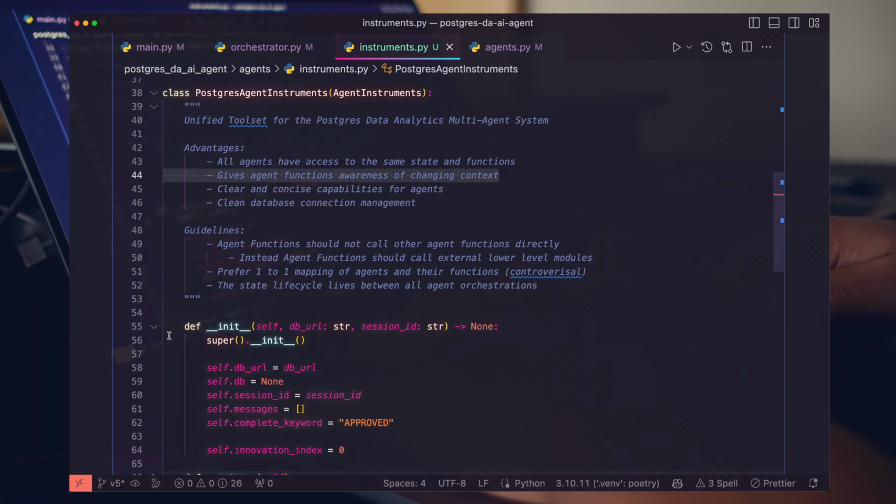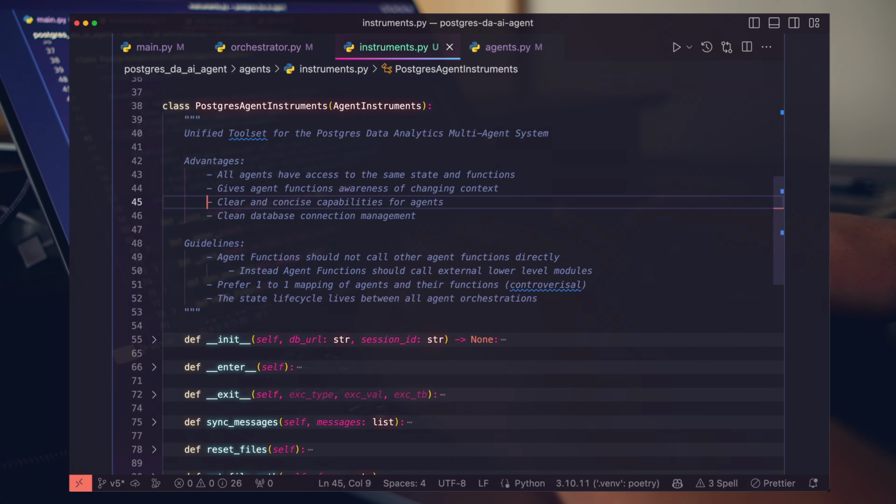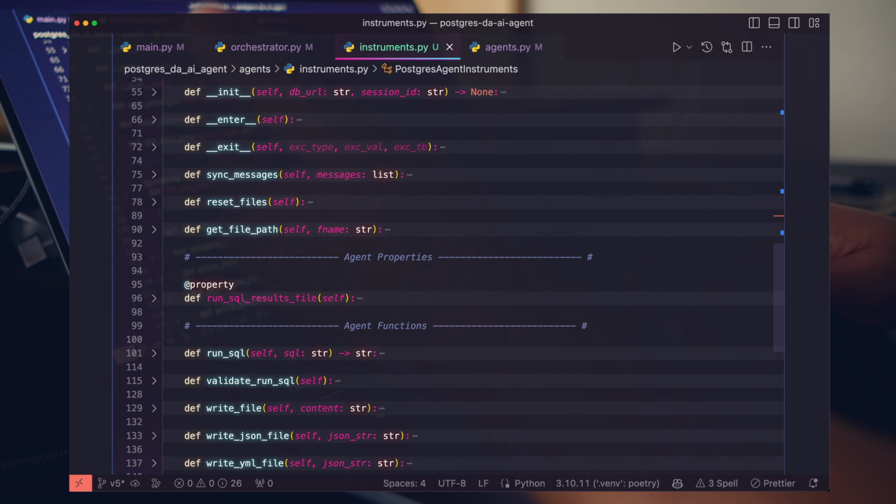So we can now store, in the init function here, information that our agents can use when they're calling their functions. We now have messages, a session ID, and any database connections that we want to store. This is cool because it gives all of our agents really clear and concise functionality.